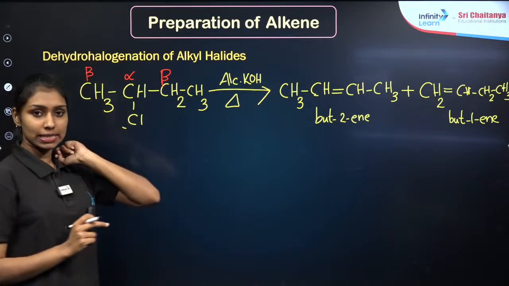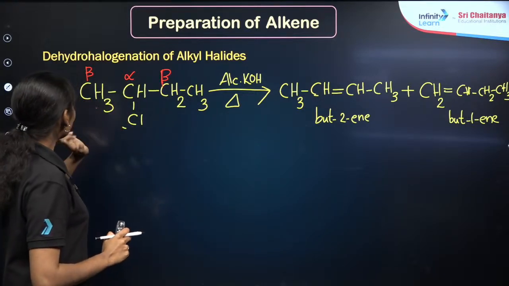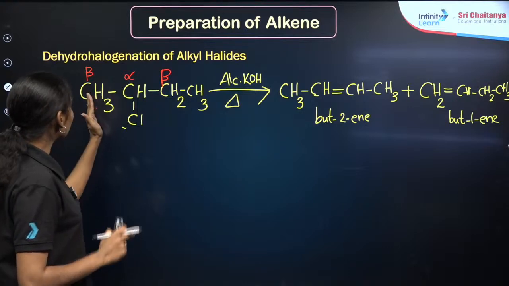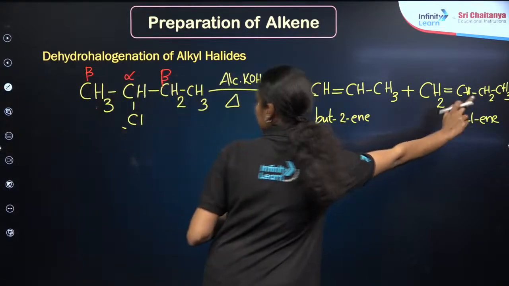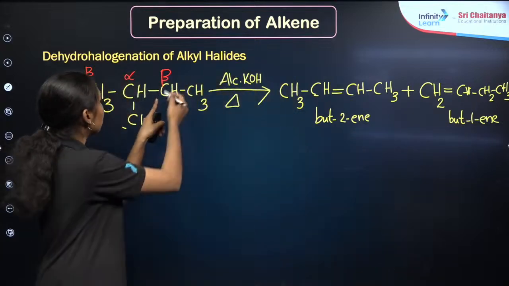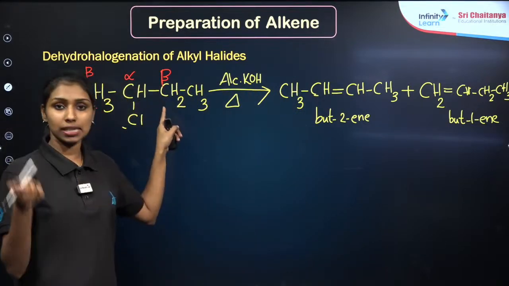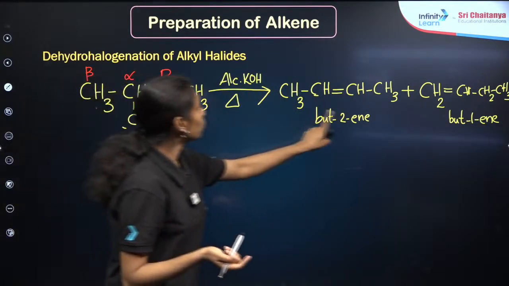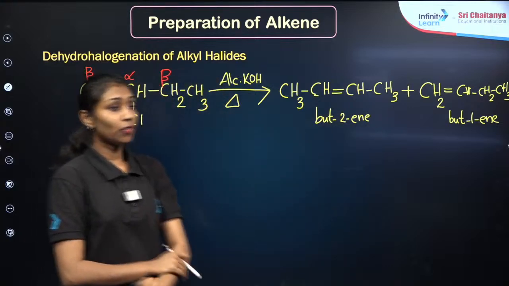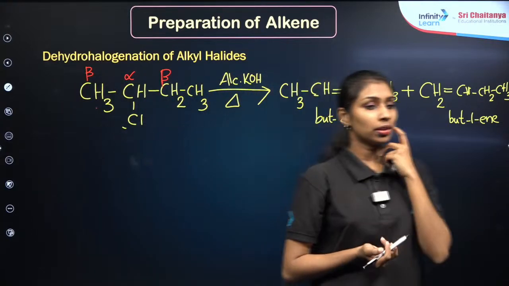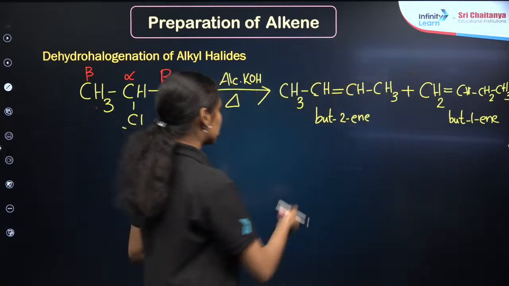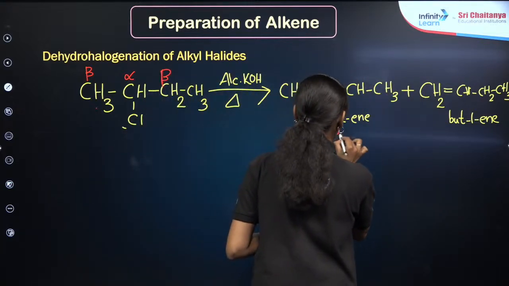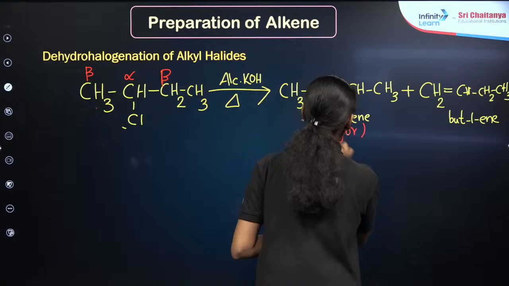So, here two possibilities are present. If I take this as my first carbon, I can remove hydrogen from the first beta carbon. So I will get the product but-1-ene, right? Now if I am taking the hydrogen atom from the third beta carbon, I can get the product but-2-ene here, right? So what will be the major product here? I know that but-2-ene will be our major product, right?